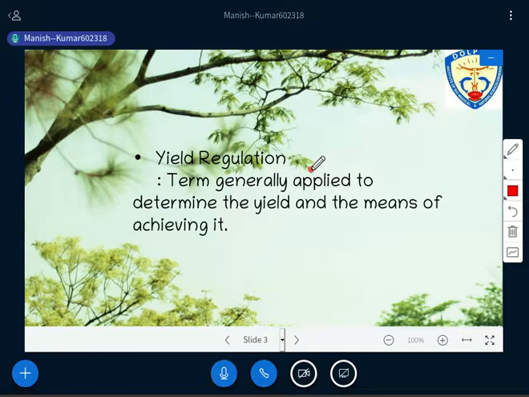And the second thing is that we have to get a certain yield. And the second important objective of management is that we have to make the yield sustainable, right? Now the question is how the yield can be sustained. There is only one method by which the yield can be sustained: if you are going to regulate the yield, right?